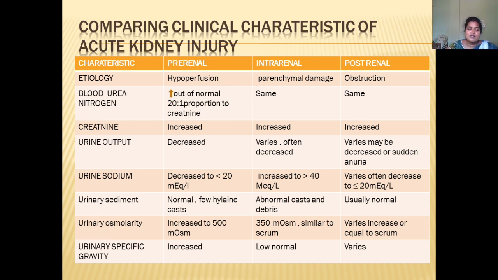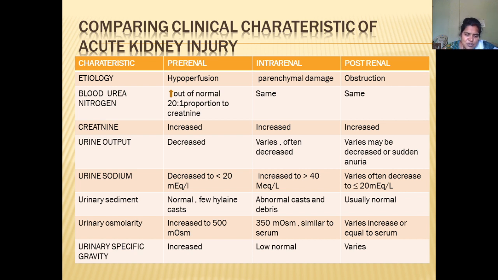And urine sodium will be decreased to less than 20 milliequivalents per liter in pre-renal. In intrarenal, it will be increased to 40 milliequivalents per liter. In post-renal, it varies, often decreased to less than or equal to 20 milliequivalents per liter. Then coming to the urinary sediments, we have some sediments like abnormal casts, hyaline casts, and membrane casts.